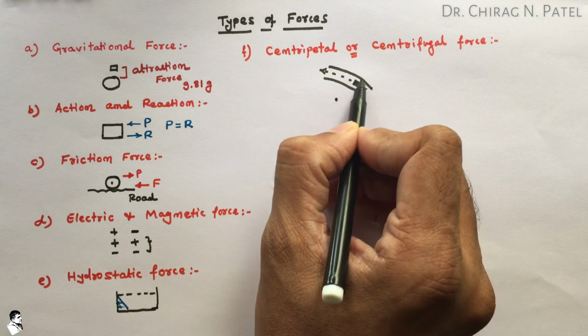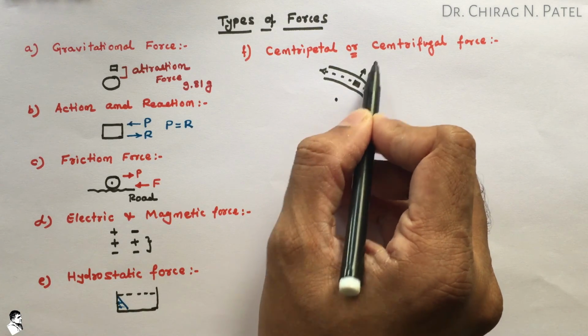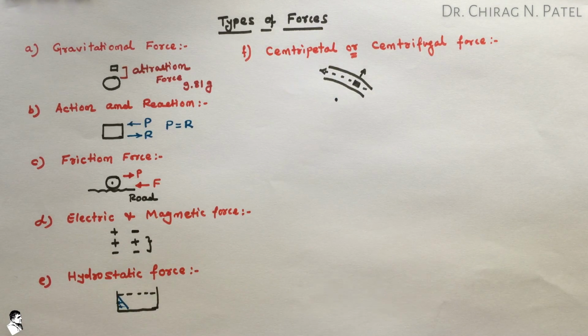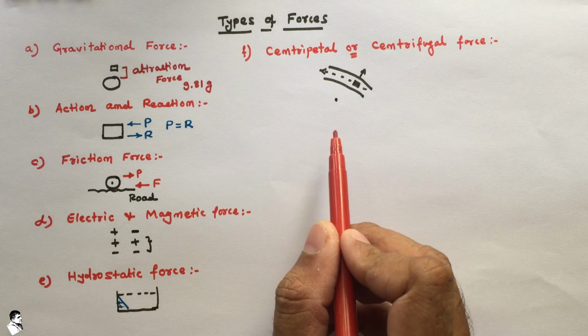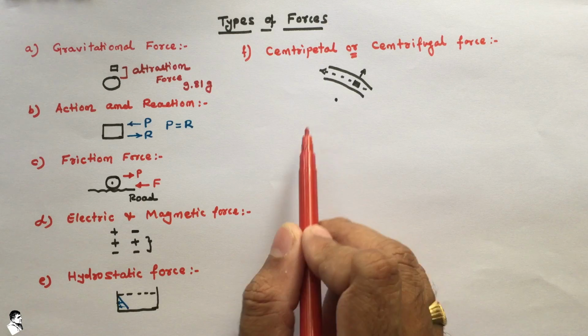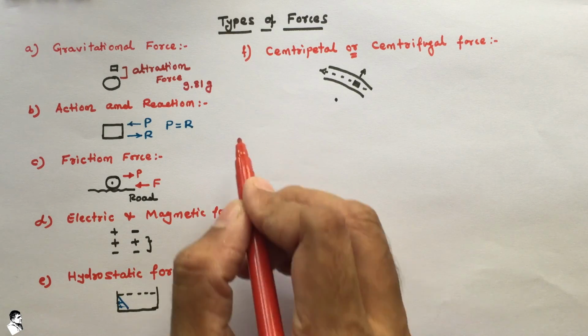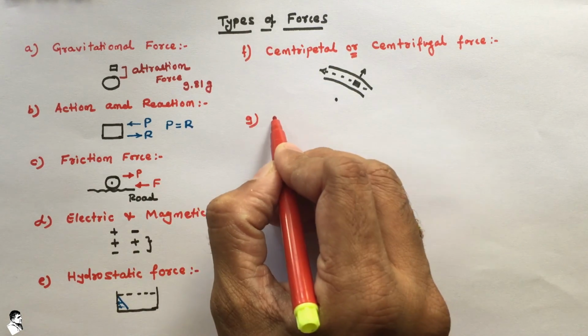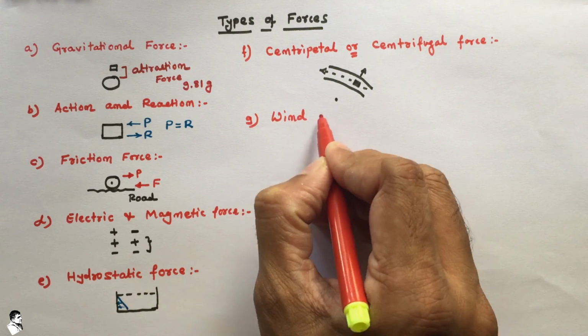Due to this curvature there will be an outside force due to the rotational type of movement of that vehicle. That is generally known as centrifugal force or centripetal force. It is observed in rotational machinery, and it is very important to analyze different types of machines in rotation form.